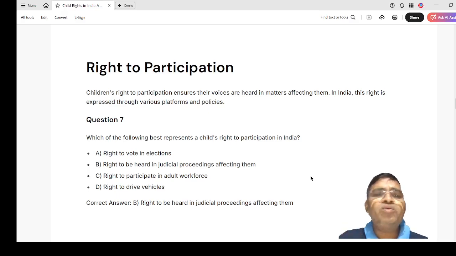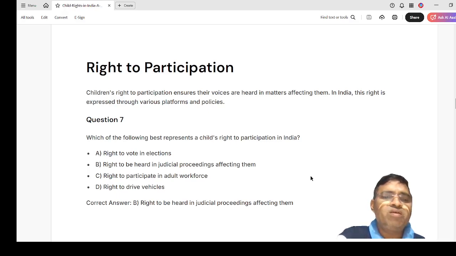Then, right to participation. A child's right to participation ensures their voices are heard in matters that affect them. In India, this right is expressed through various platforms and policies. So, which of the following best represents a child's right to participation in India?